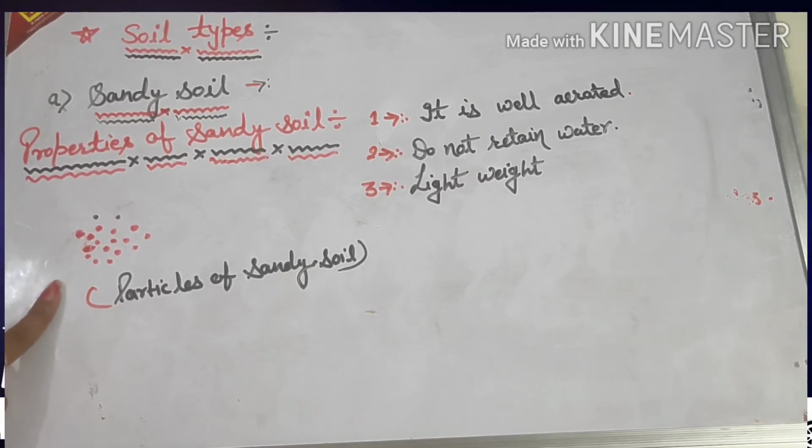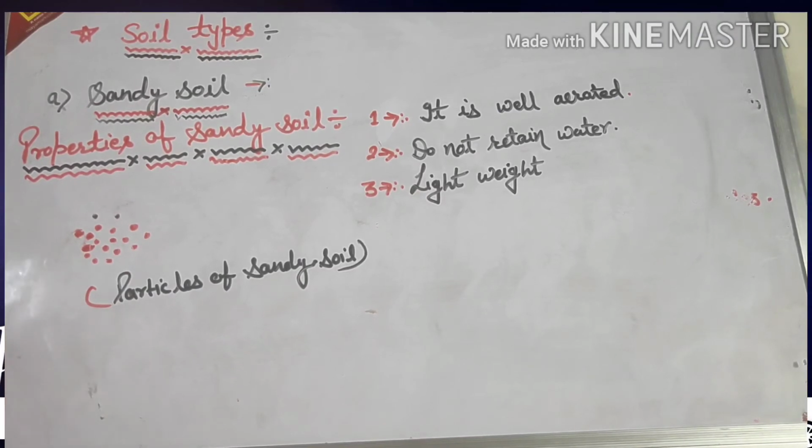Do you know why? Because most plants need a good amount of water for their growth and development, and I am talking about most plants, not all plants. Because sandy soil does not have good water holding capacity, this soil is not good for those types of plants which need a good amount of water for their growth.